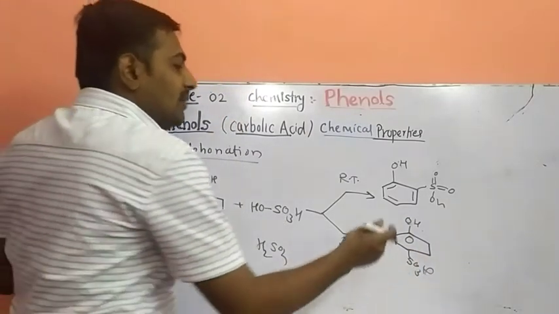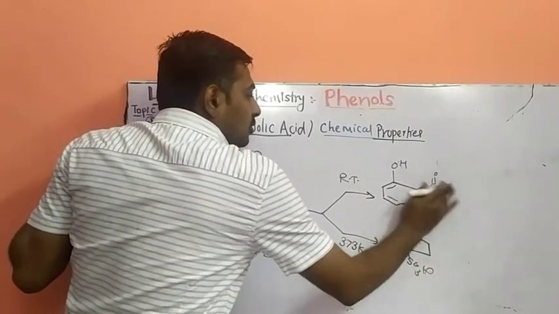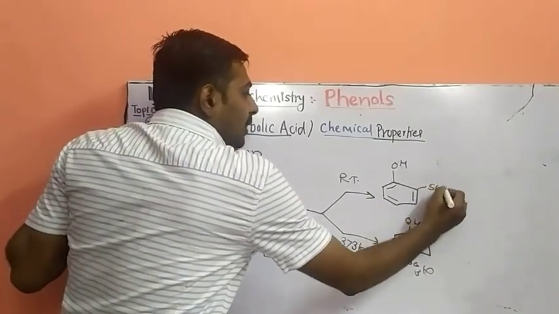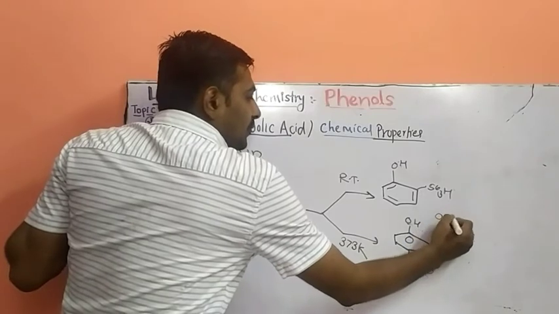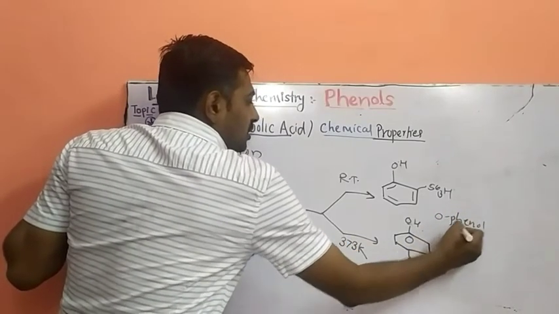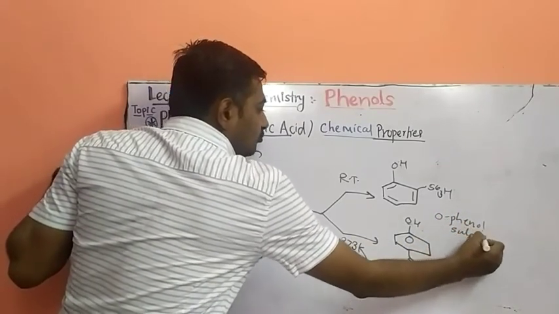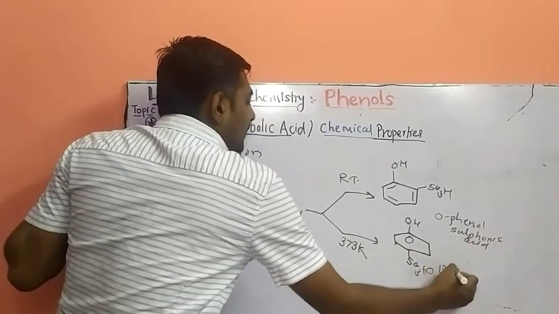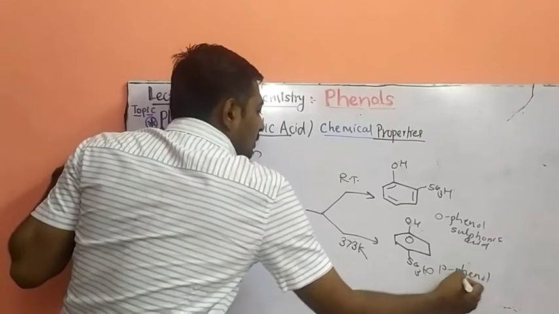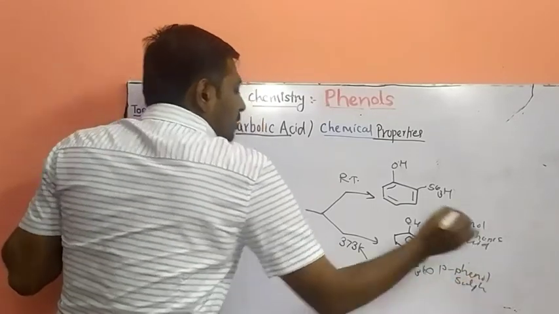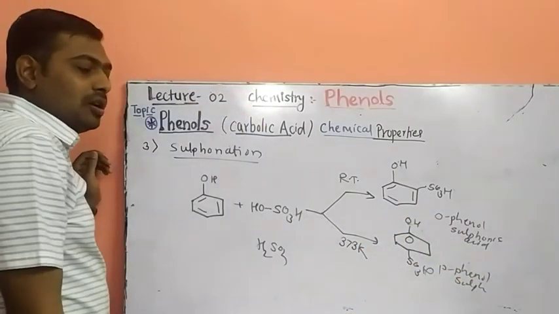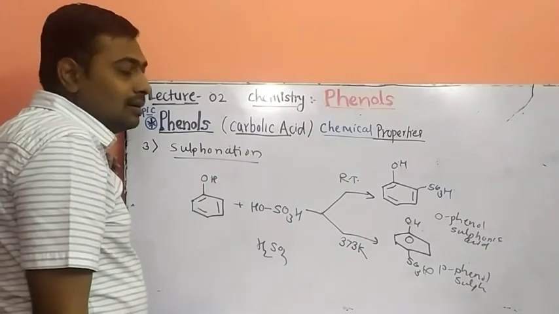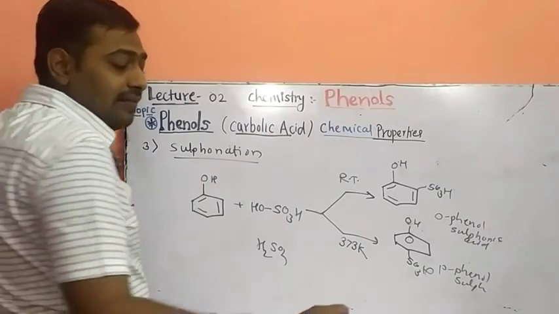What is the name of this molecule? Ortho, you can write SO3H. Ortho-phenol sulfonic acid. And what is the name of this molecule? Para-phenol sulfonic acid. So these two products are obtained in different reactions at different temperatures.